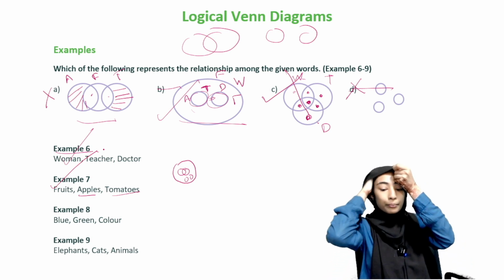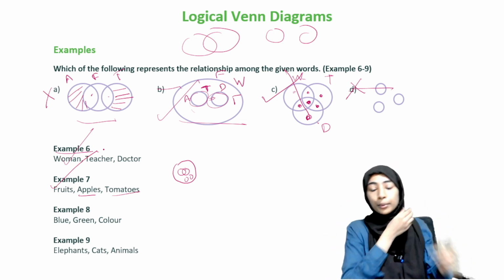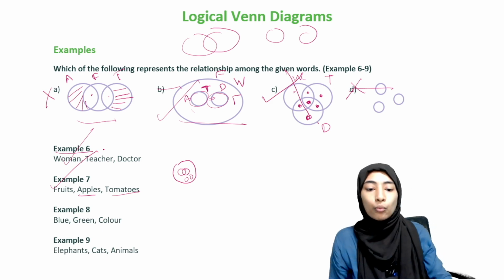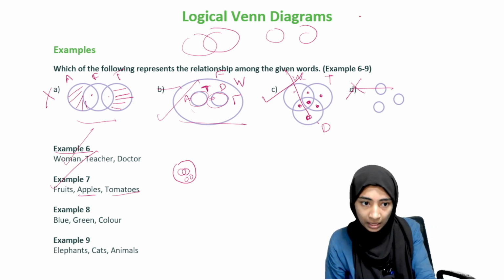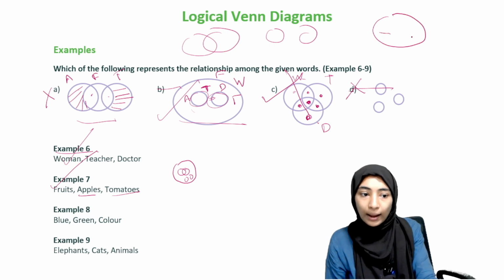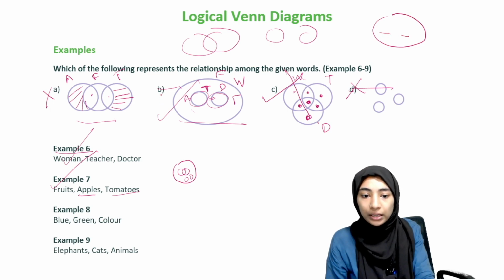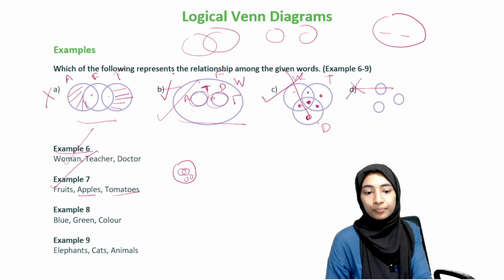Moving on. Blue, green, color. Again, blue and green are colors. So we again know you need to have a larger circle with blue and green inside it. So again, this is the only possibility. So it has to be B, right?